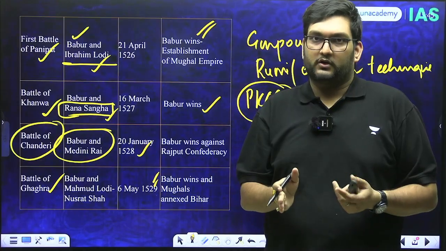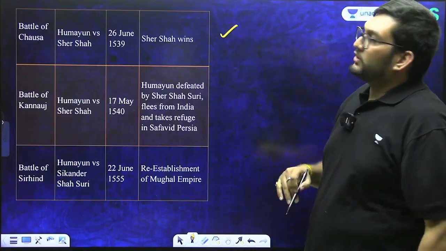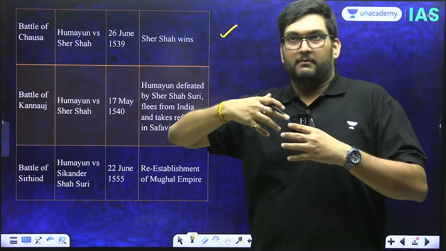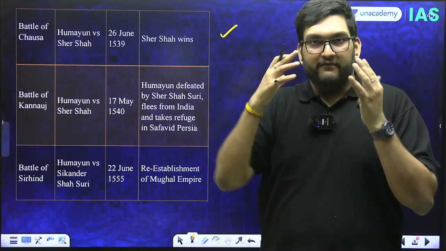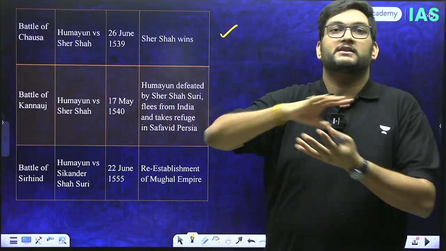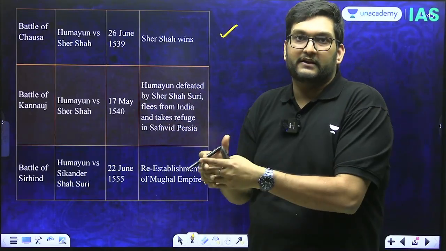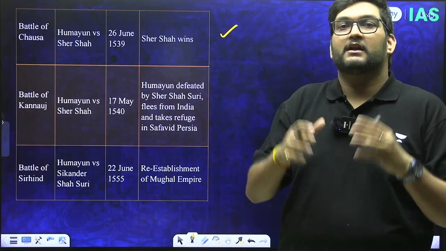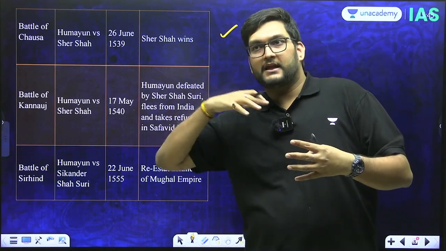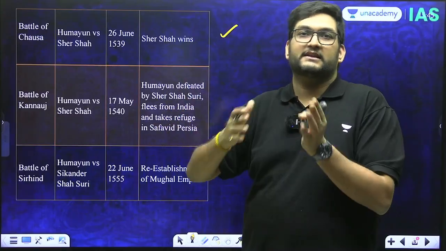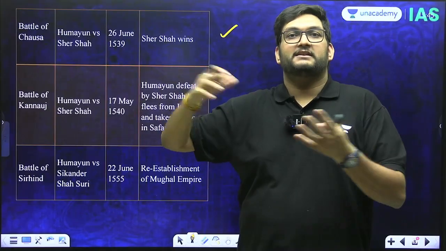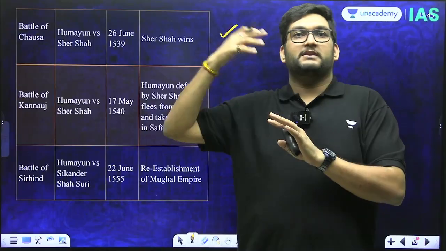Now, the Battle of Chausa is the Lodhis coming back under the leadership of Sher Shah. Sher Shah was very well versed with the Bihar sector, the way the Ganga used to work, and the whole sector. His father was already a revenue officer, so he understood this sector quite well. Humayun was too overconfident, and was also caught up in the battle between him and his brother. Babar did the same mistake as Timur, which is dividing the empire among his sons, and therefore you have Kamran versus Humayun happening in the background.